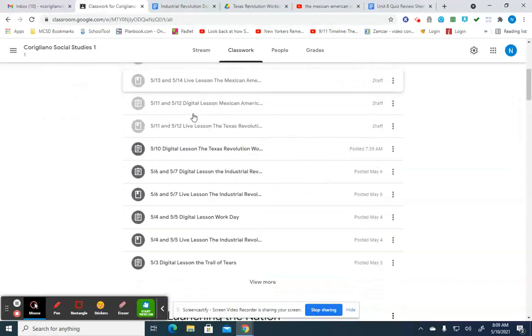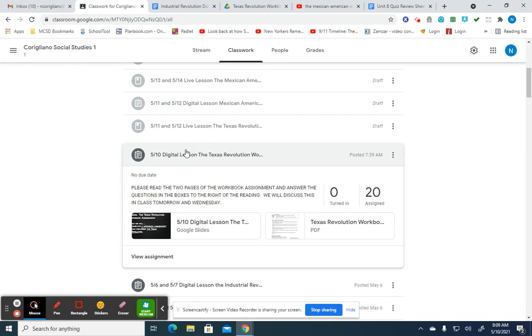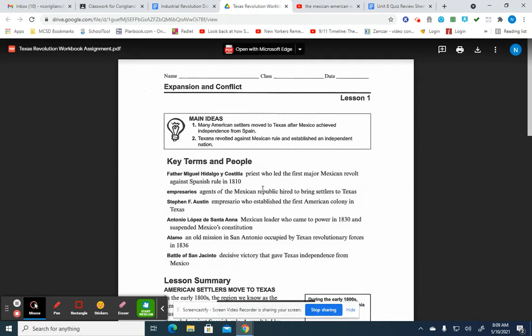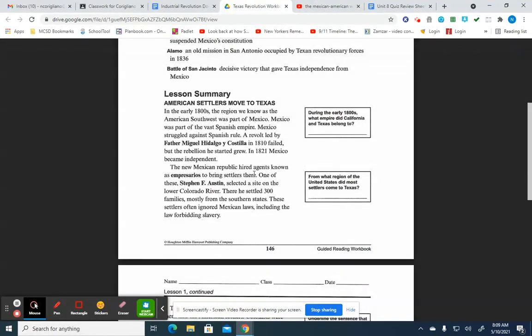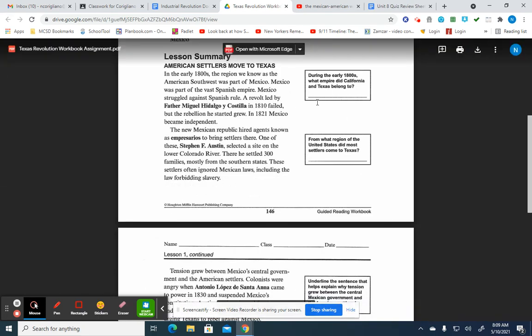All right? The plan for today as far as schoolwork is concerned: if you click on today's assignment, which I've already posted, there is a PDF. It is a workbook assignment for you guys to work on. All you got to do is read this lesson summary about the Texas Revolution and answer the questions on the right-hand side.